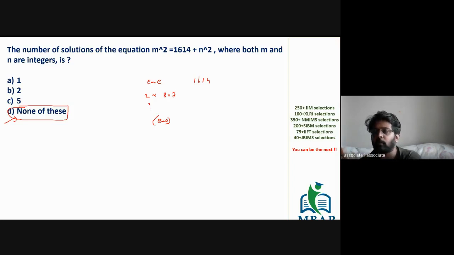So 16 is even. It should be only even, even. If you just take the first pair, you will get odd and even, so you will get to know there's no other pair possible. So in a very simplistic manner, you will be able to solve the questions very well, provided we have a very good appetite, we are conceptually strong, and we are not dependent on shortcuts because our fundamentals are strong. Very well, we'll be able to solve the questions easily.